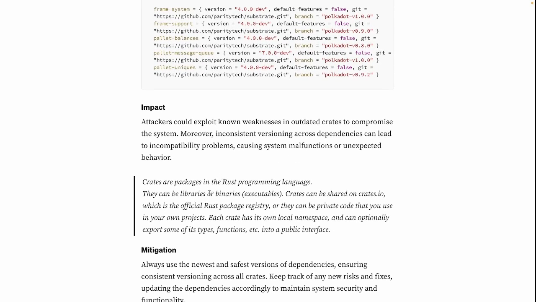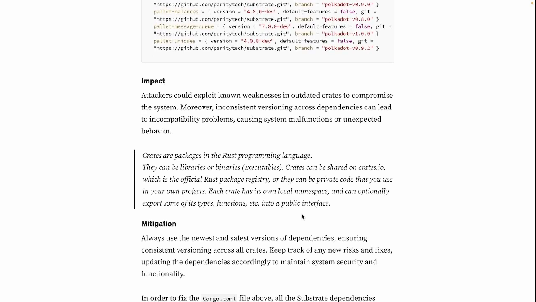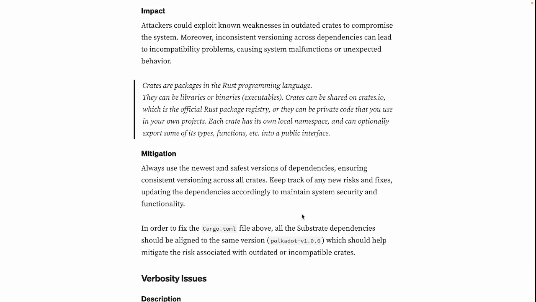Another parenthesis here to explain a bit more about crates. So crates are packages in the Rust programming language. They can be libraries or binaries, executables, and crates can be shared on crates.io, which is the official Rust package registry. Or they can be private code that you use in your own projects. Each crate has its own local namespace and can optionally export some of its types, functions, etc. into a public interface. Now, how to mitigate it then?